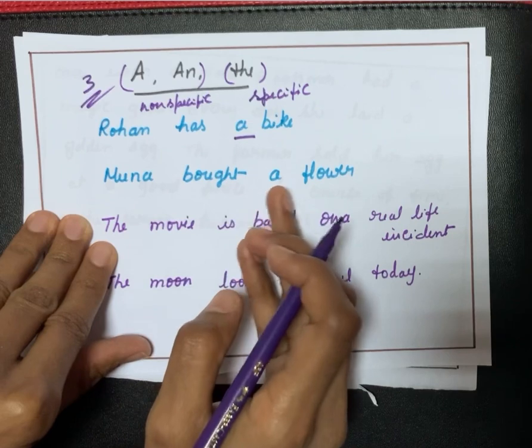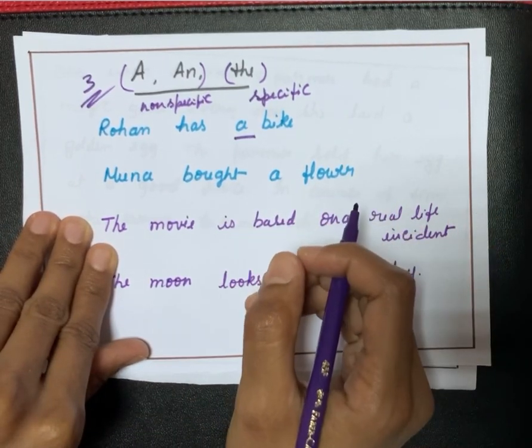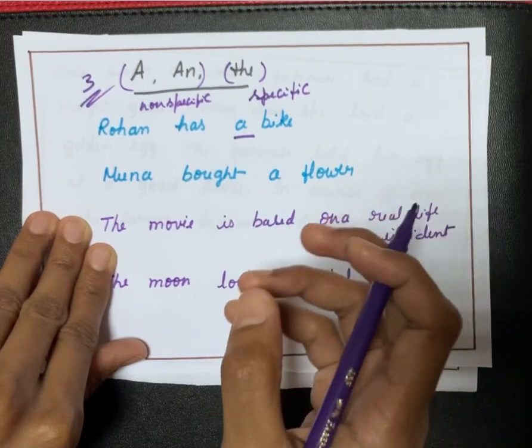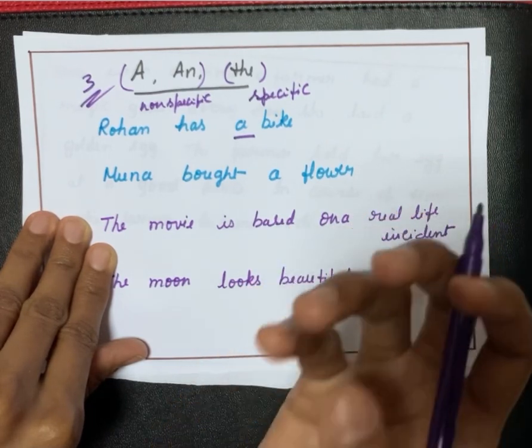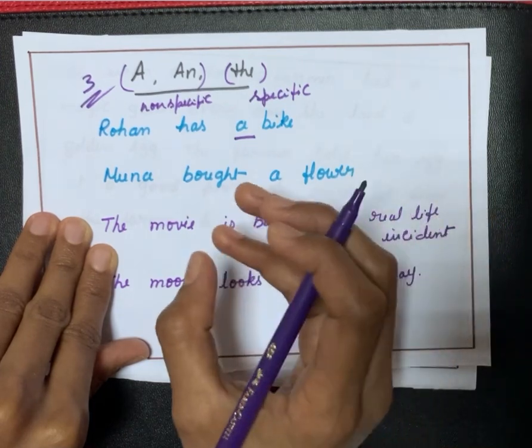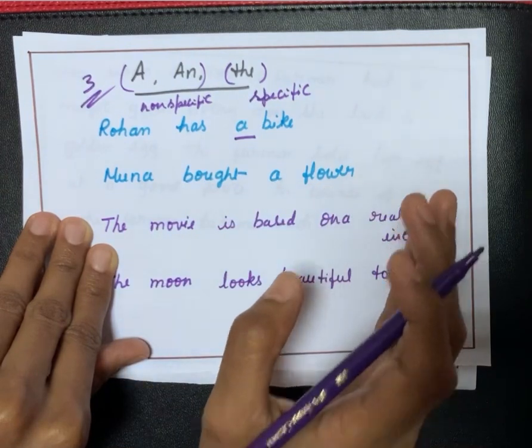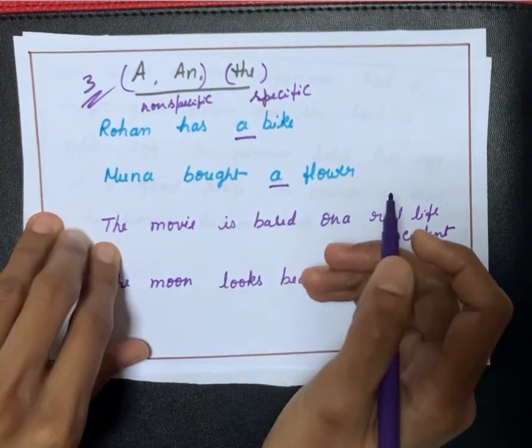Similarly, Meena bought a flower. I don't know which flower she bought, rose or sunflower. I don't know about it. I also don't know about the colors, red color, yellow color, white color. I only knew that Meena bought a flower. So here I use a.